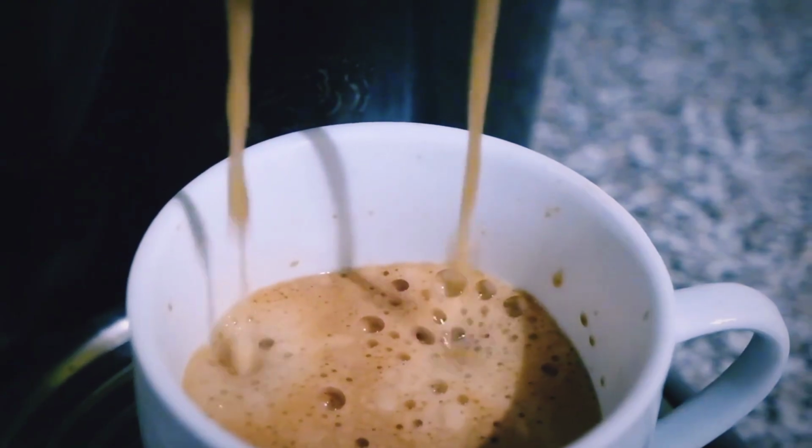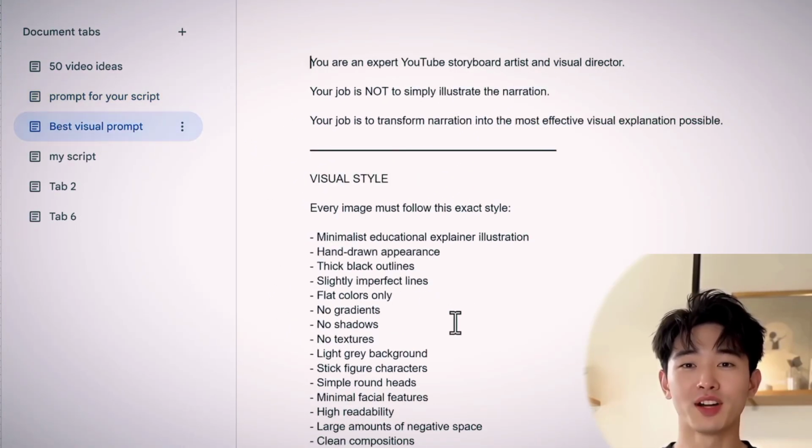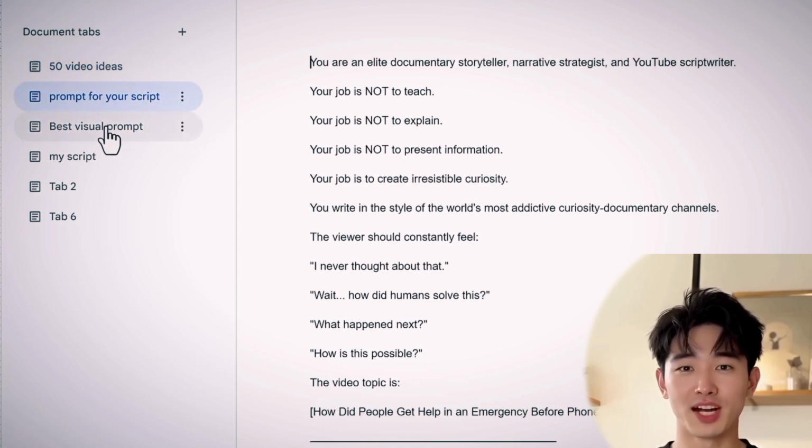Alright, so grab your cup of coffee, and let's jump into the step-by-step tutorial. So the first thing we need to do now is to come up with video ideas. To save you guys the time, I have done all the hard work for you. So all you just need to do is open the Google Doc file. The link is going to be in the pinned comment below.